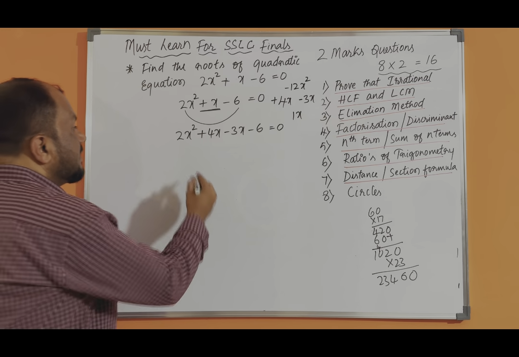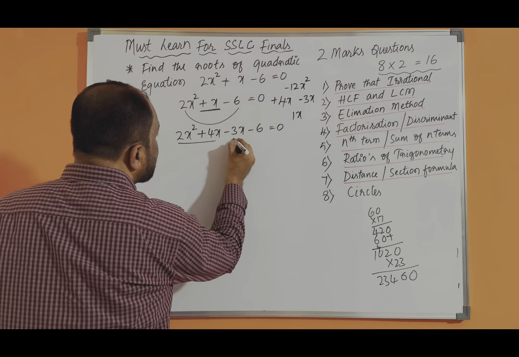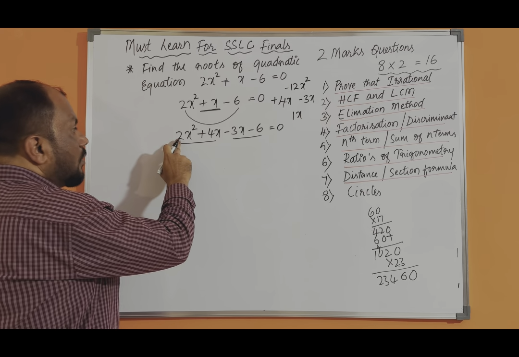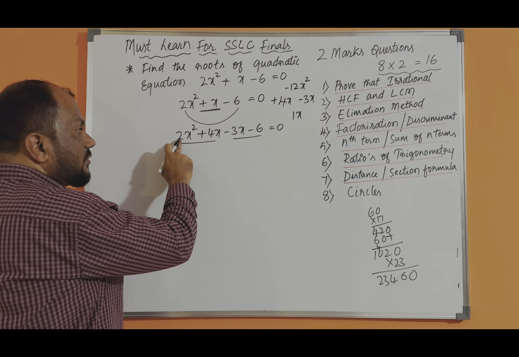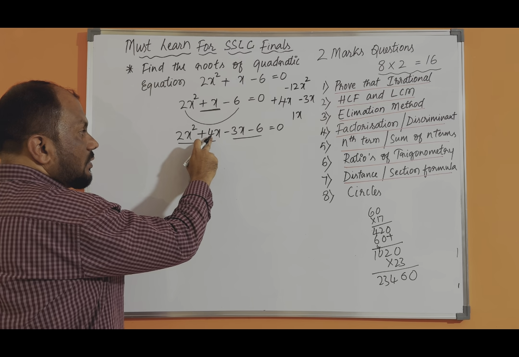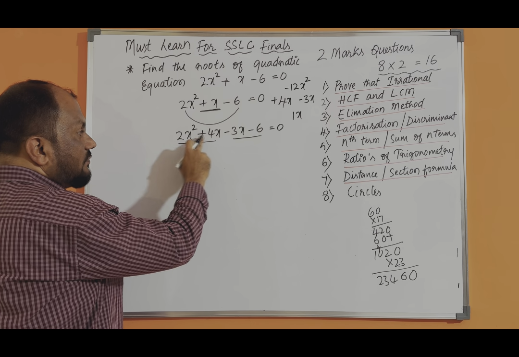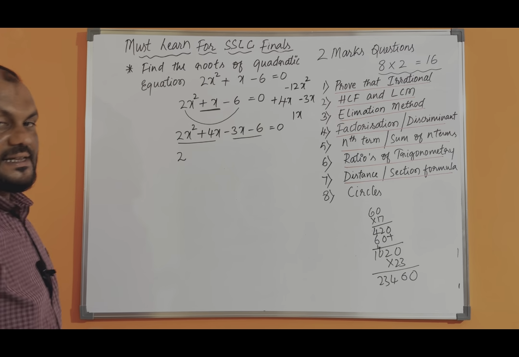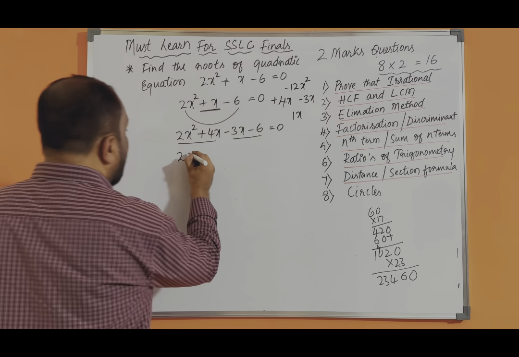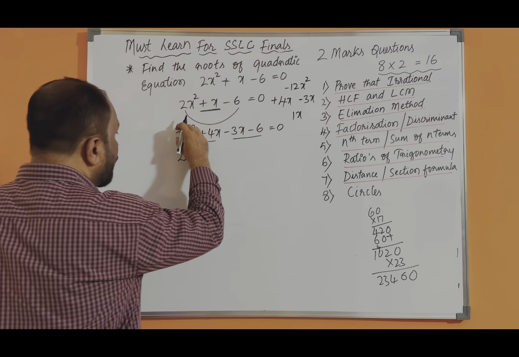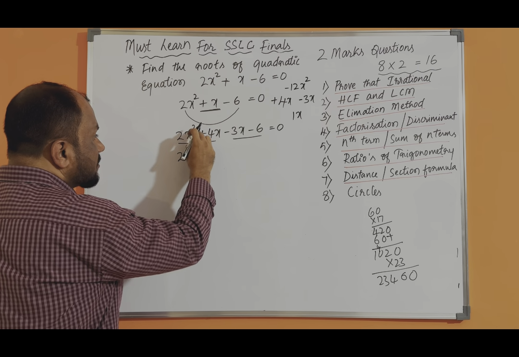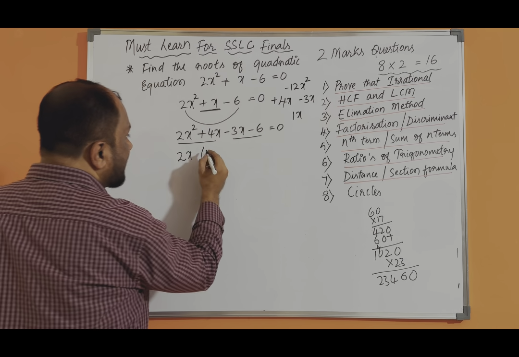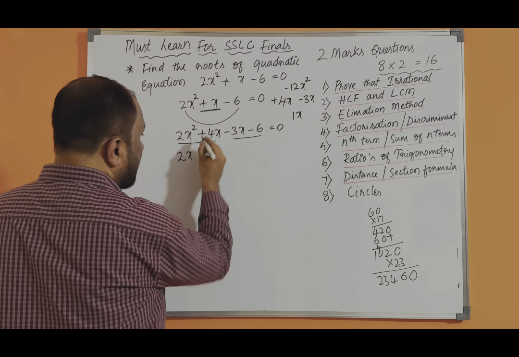Now these are the first two terms and this is the next two terms. So you can take common from these two. 2 and 4 come in the 2 table, so the factor is what? 2. X square and x, so the factor is x. So 2 we have already taken. From x square, the x is already taken. What is remaining here? Only x. Then plus.